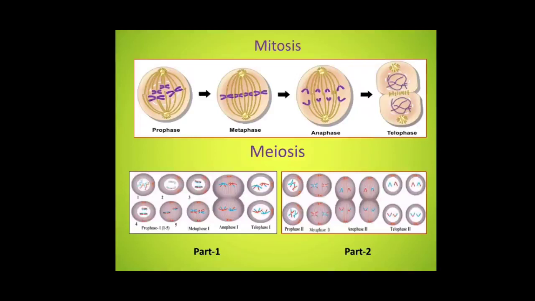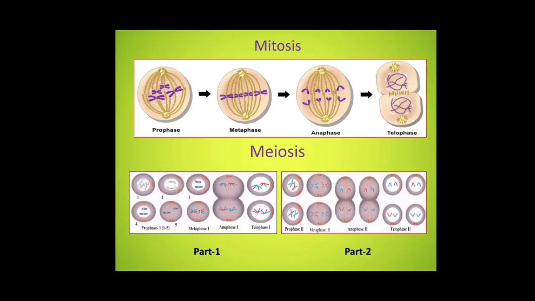Prophase. Chromatin fibers, that is the thread-like fibers, condense, which means become short, and form chromosomes. Nuclear material in this phase disappears and the nucleolus also starts disappearing. Metaphase.